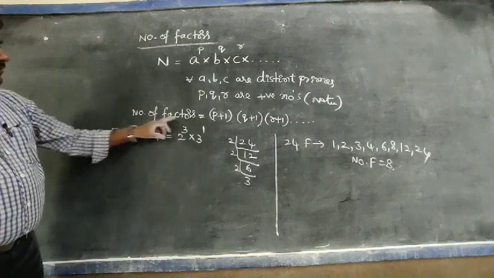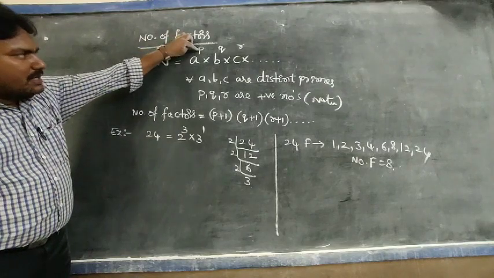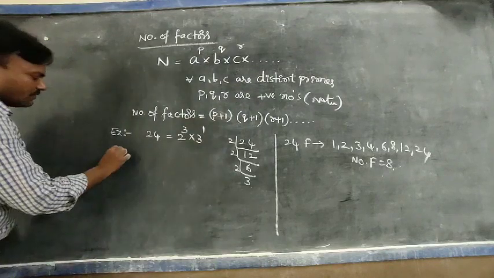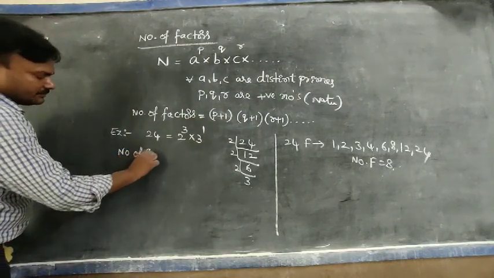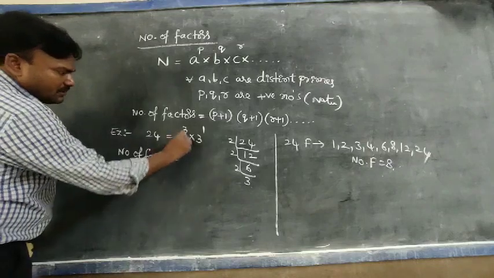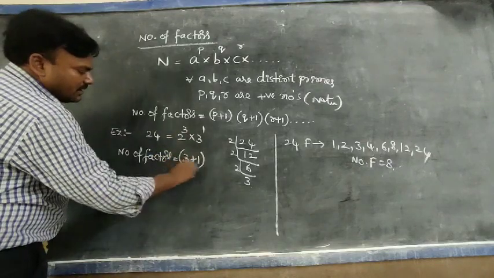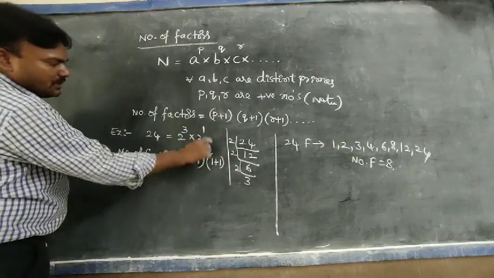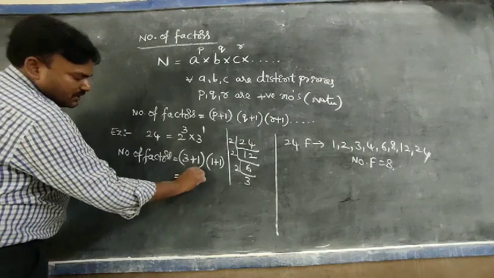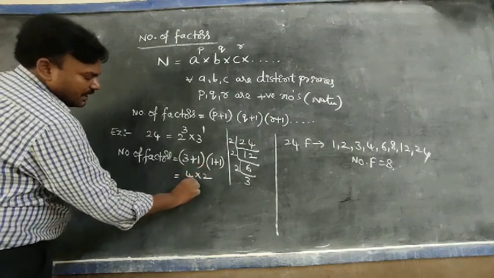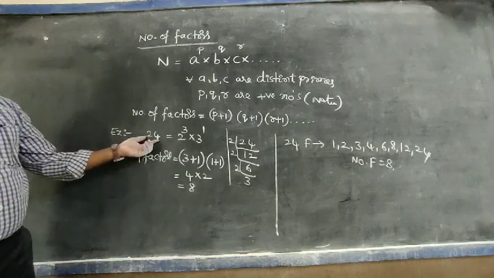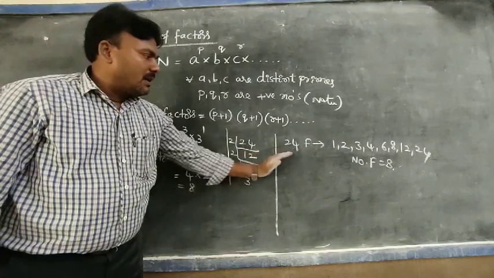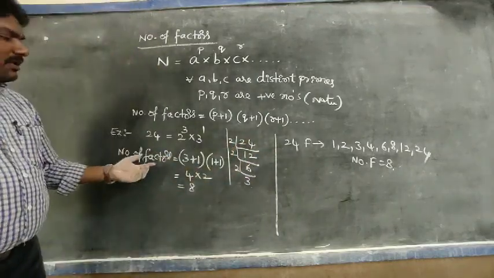Next, the number of factors is equal to the product of the exponents plus 1: (p plus 1) into (q plus 1) into (r plus 1), like this. Therefore, the number of factors equal to (3 plus 1) into (1 plus 1). 3 plus 1 value 4, 1 plus 1 value 2. 4 2s are 8. Yes, 24 has 8 factors. Observe, in the general method also we can get the same result. This is the process of finding the number of factors.